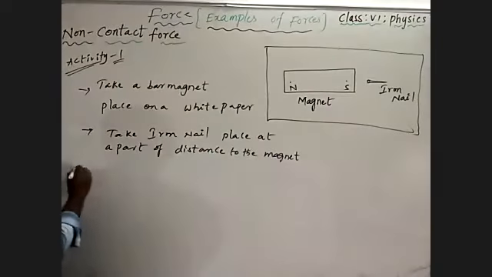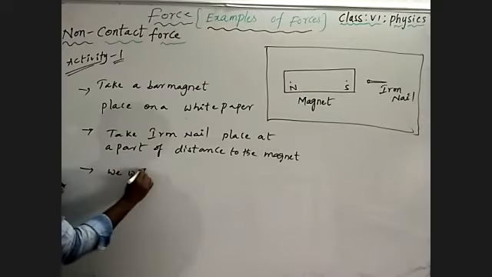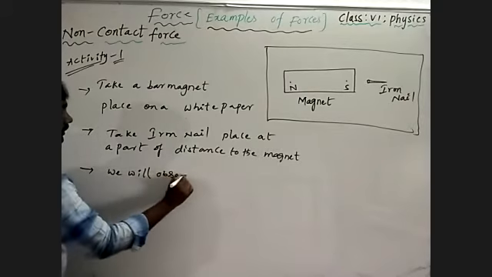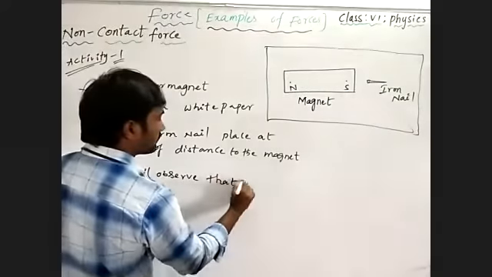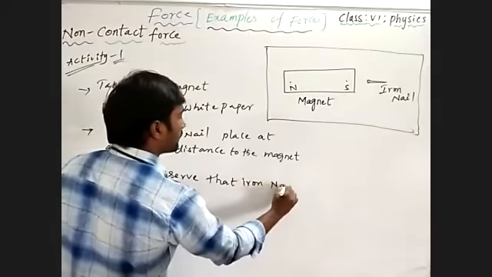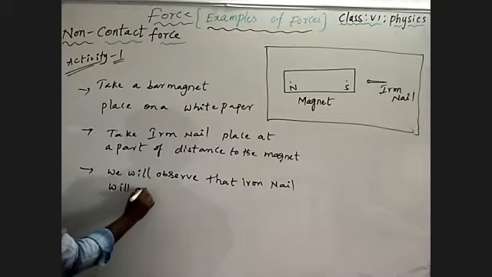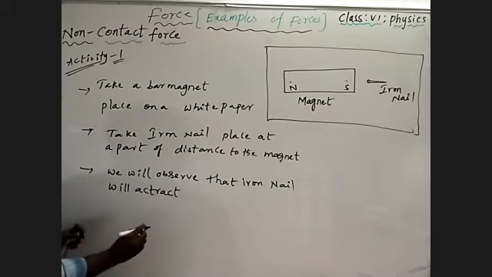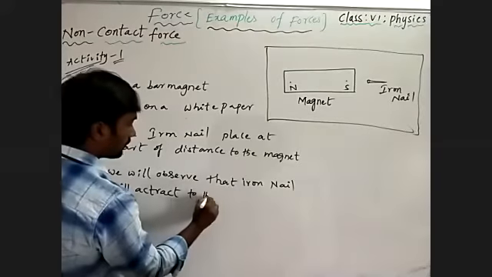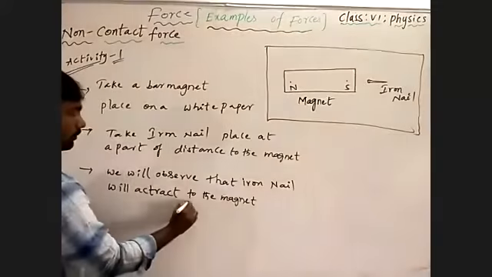See here, what will we observe? The iron nail will be attracted to the magnet, or by the magnet.